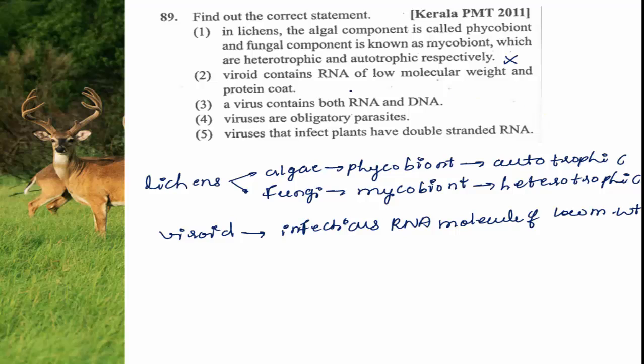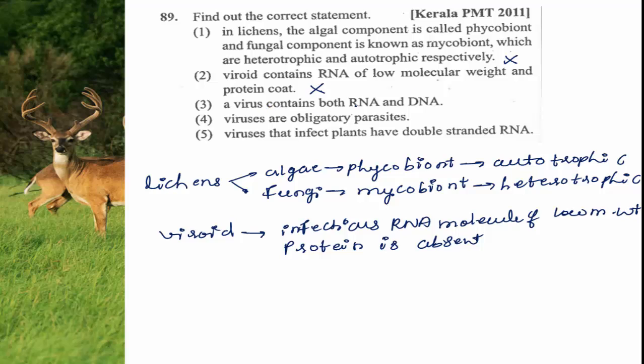This is correct. But the protein coat is completely absent in the viroid. So the second statement given is also wrong.